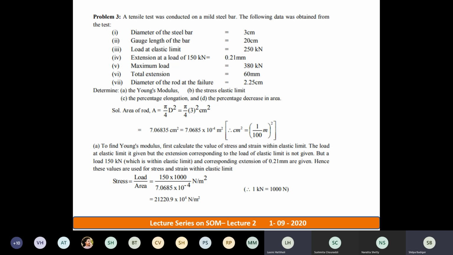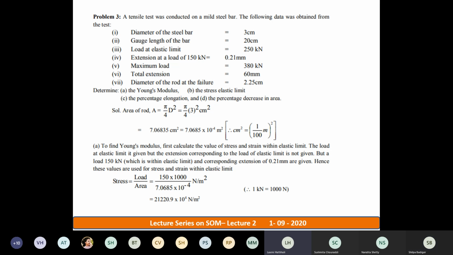Remember this. Now in this particular problem, instead of doing everything in meter square, it's better you do it in mm square itself. Take area as 30 mm, find out the answer, and you will get it in mm square.